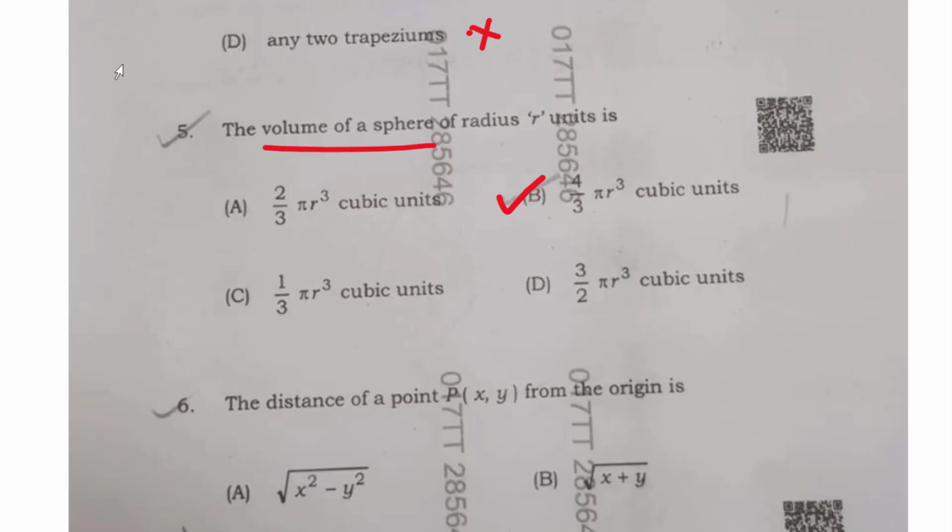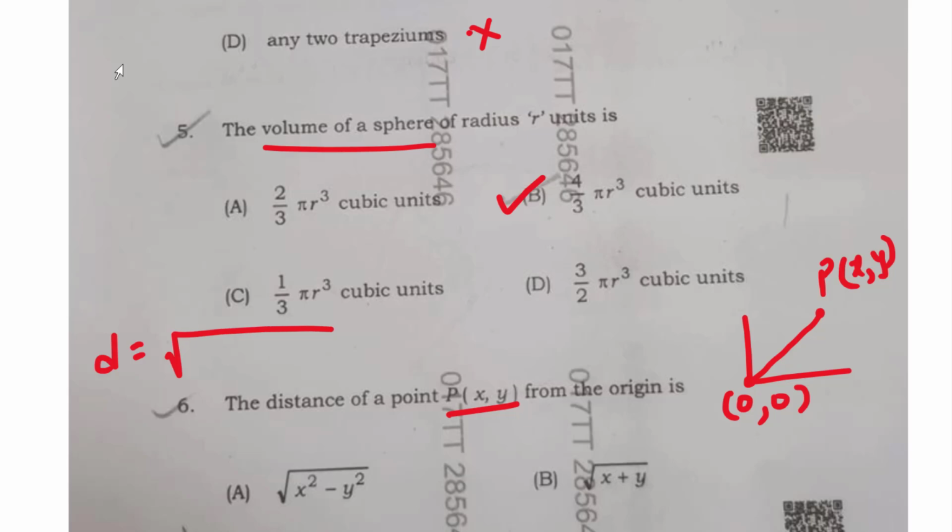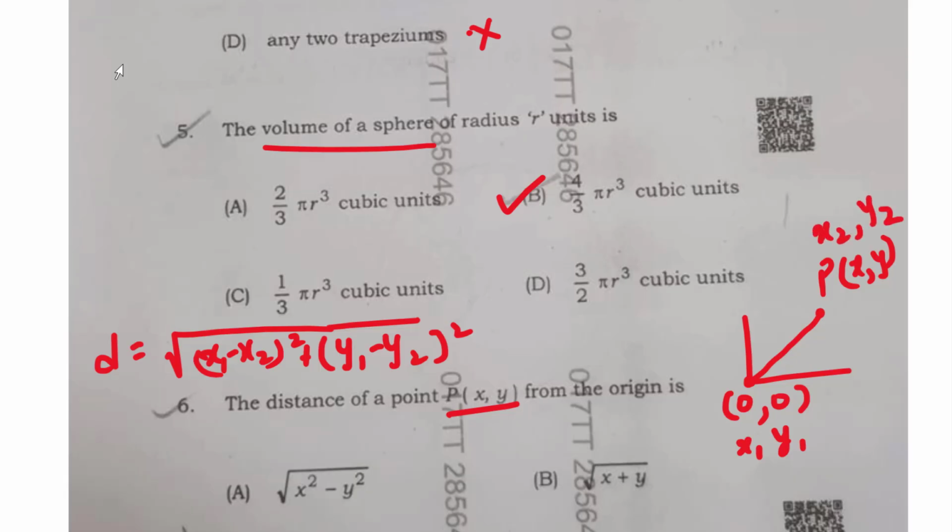Okay. Next, question number 6. The distance of a point P(x, y) from the origin is... See, there is an origin with coordinates 0, 0. There is another point P with coordinates x and y. They are telling us to find out the distance between the origin and that P. Here we have to apply the distance formula. We have the distance formula equal to square root of (x1 minus x2) whole square plus (y1 minus y2) whole square, where x1, y1 are the coordinates of one point, x2, y2 are the coordinates of another point.